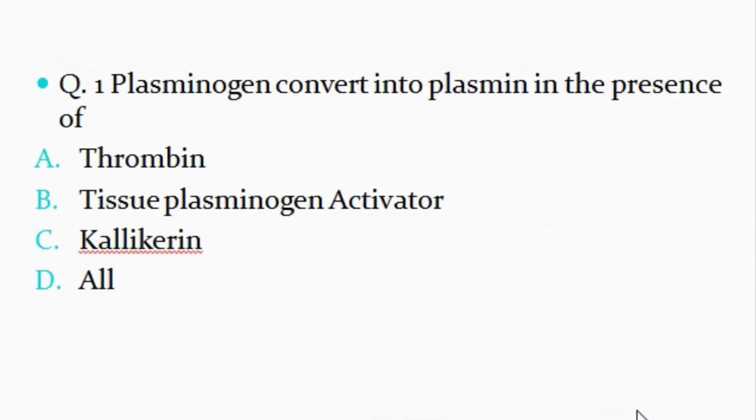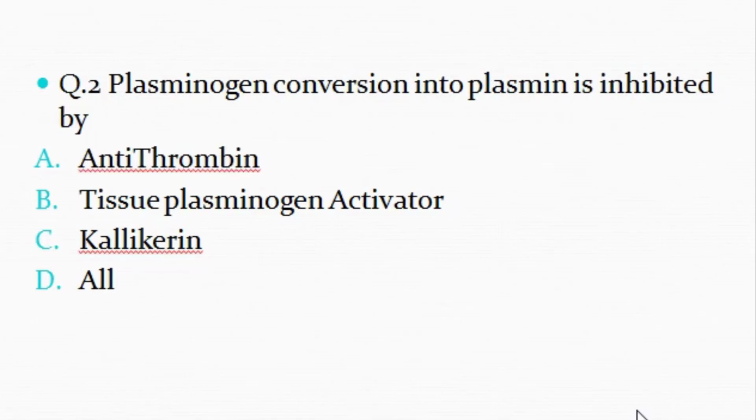Question number 1. Plasminogen converts into plasmin in the presence of A, thrombin, B, tissue plasminogen activator, C, kallikrein, and D, all are correct. Question number 2. Plasminogen conversion into plasmin is inhibited by A, antithrombin, B, tissue plasminogen activator, C, kallikrein, D, all are correct.